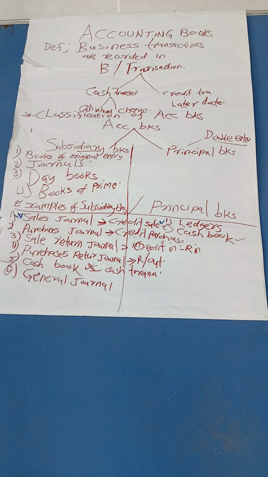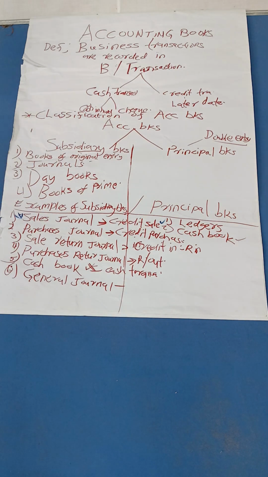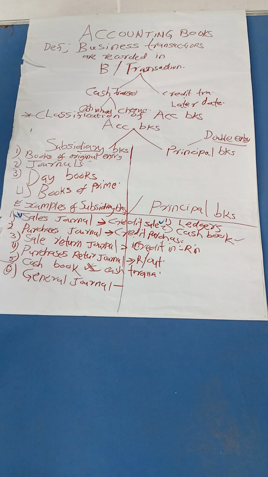We have journals, the general journal. You see, general. It means any transaction that does not find its way into either of the five books above, you are going to record in the general journal. And there will be a session for that. If somebody asks you to define a general journal, you can say a general journal is a subsidiary book that records any other transaction that does not find its way into the above books, like bad debts.